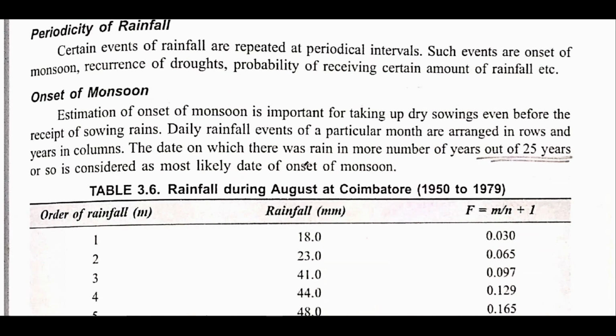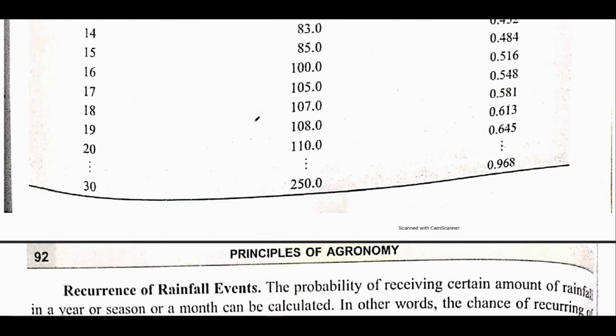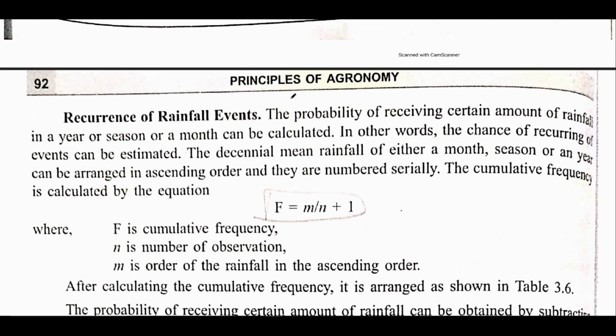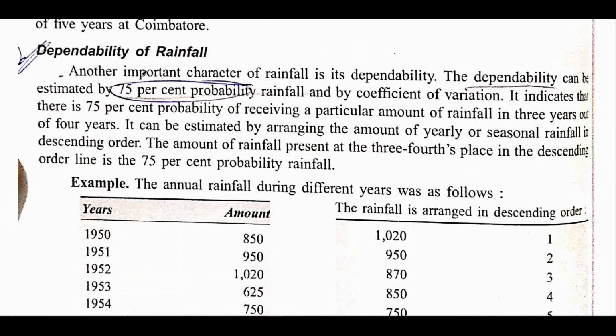Now onset of monsoon, this is a very basic thing, you can skip all this. This table can also be skipped. Now recurrence of the event, this can also be skipped, this is not important. After that, dependability of the rainfall. This is a very important line: the dependability of rainfall can be estimated by 75% probability of rainfall by coefficient of variation.